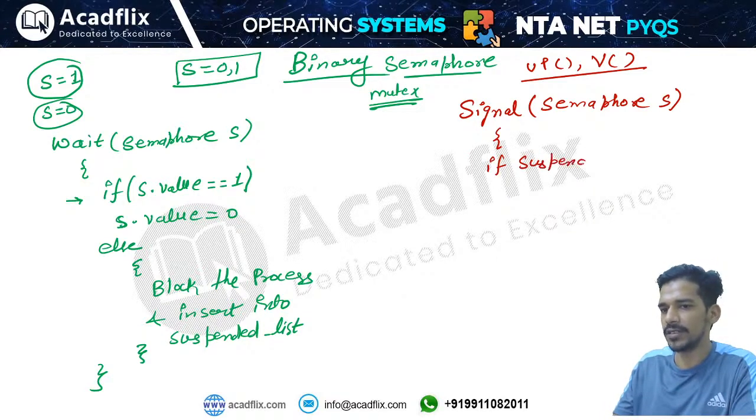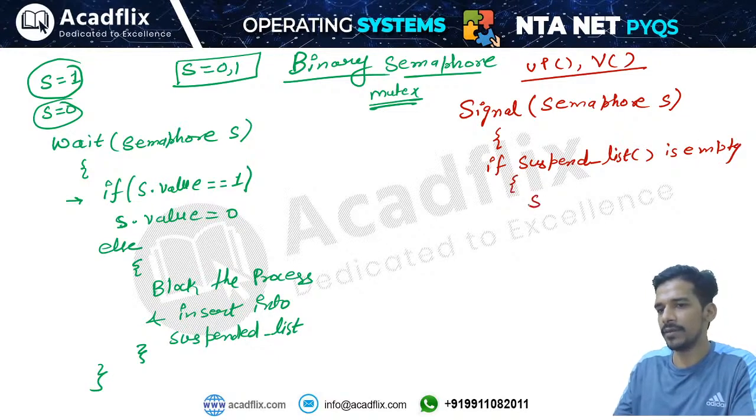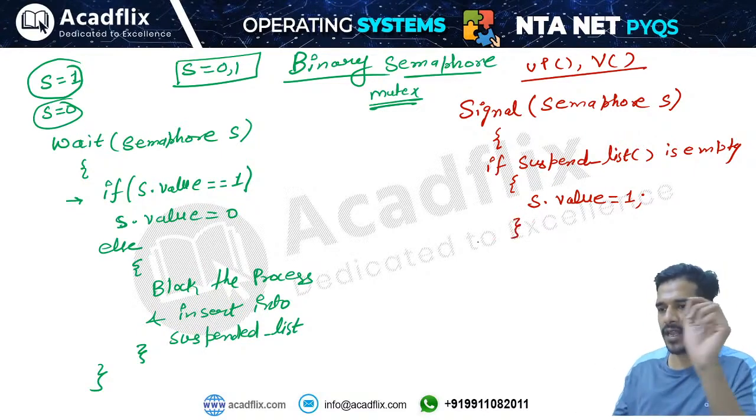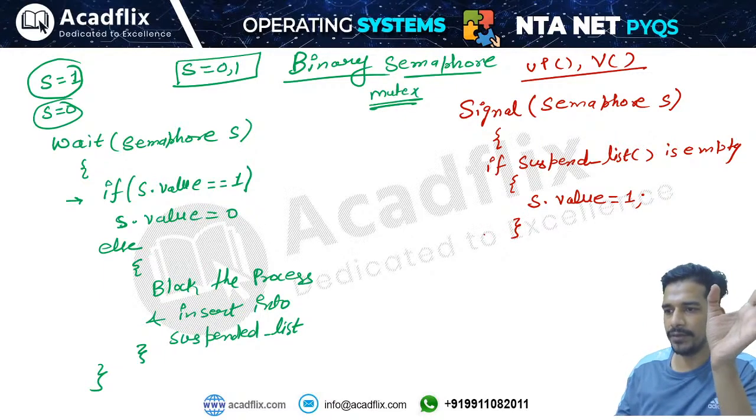If there is no process in the suspended list, then set the value of semaphore to 1. That means if no process is blocked, then simply set the value of semaphore to 1. The functionality of signal operation is simply to wake up the blocked processes. Those processes which are blocked in the wait operation will be resumed by the signal operation.